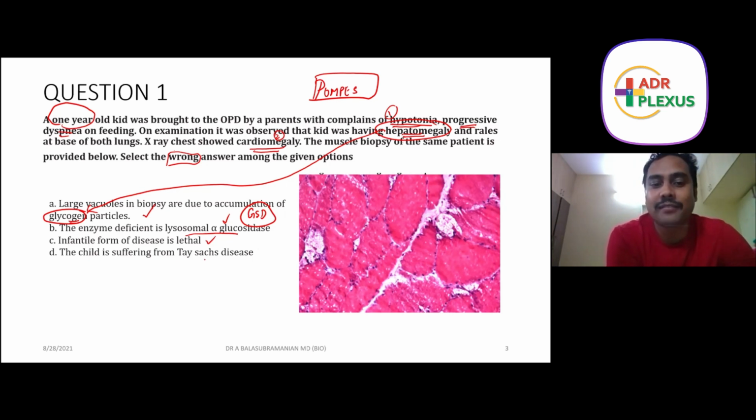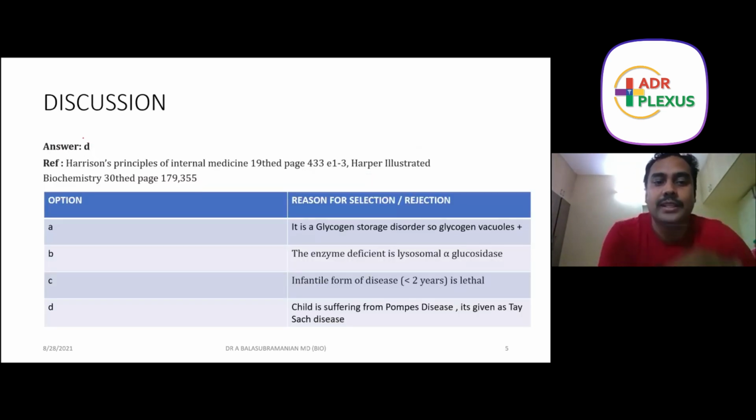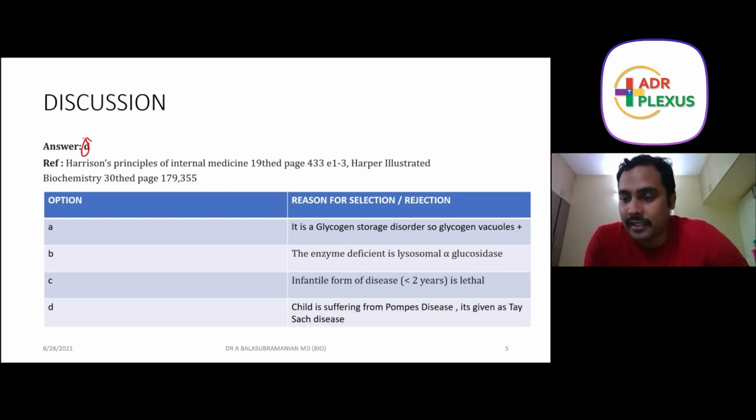What about the fourth option? The child is suffering from Tay-Sachs. Tay-Sachs is not glycogen storage. It comes under the mucopolysaccharidosis spectrum. So with this question, you have to understand that 3 options are correct and 1 is incorrect. The incorrect option is option D. I have given for each option why it is wrong or why it is correct. You rule out all the 3 options and then you take up whichever option is going to be correct. Our references are Harrison's as well as Harper. So with one MCQ, you can always read all the associated points along with that MCQ. That's the end of question number 1.